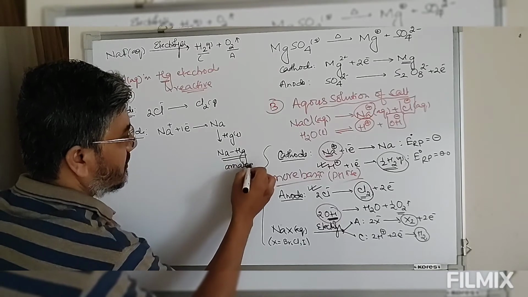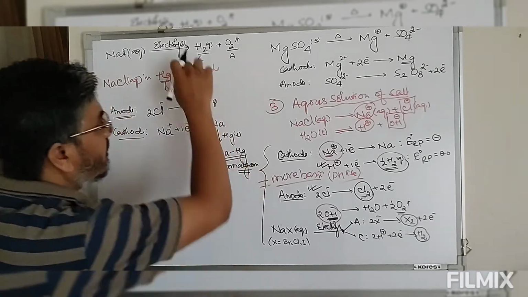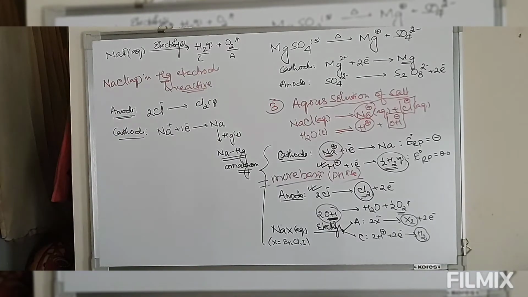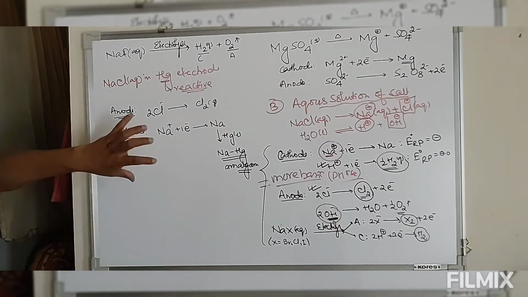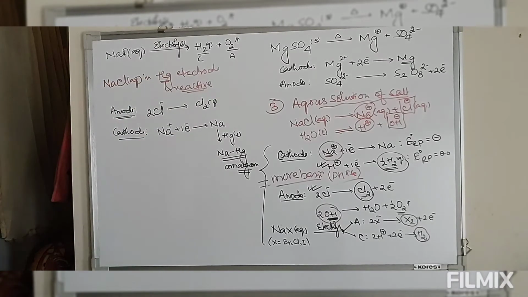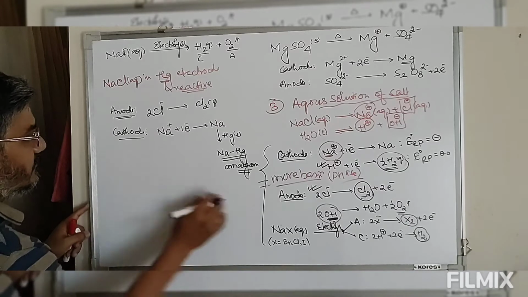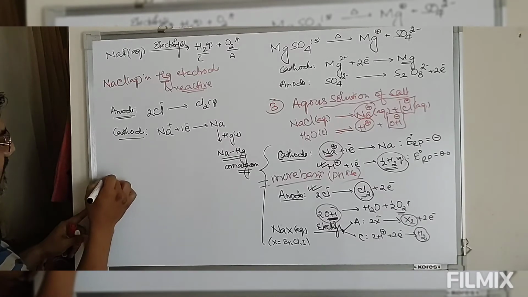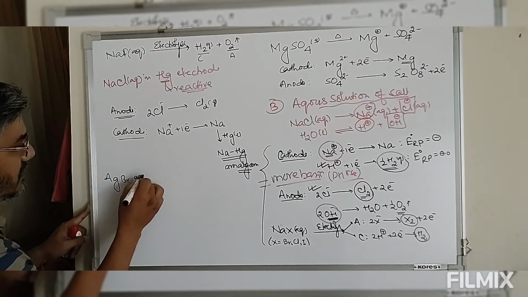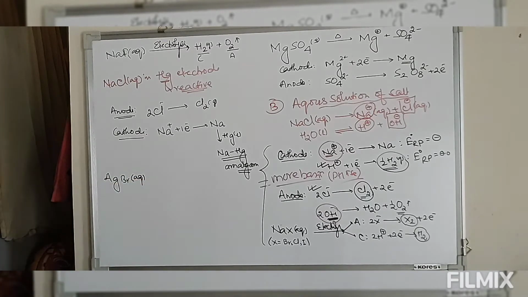So this is the difference between reactive and non-reactive electrode. Now let me take you some more examples here. Take this case, AgBr aqueous solution.